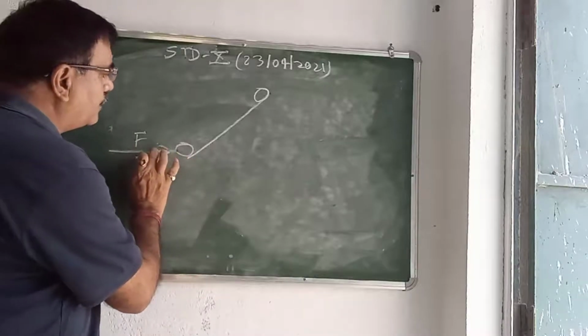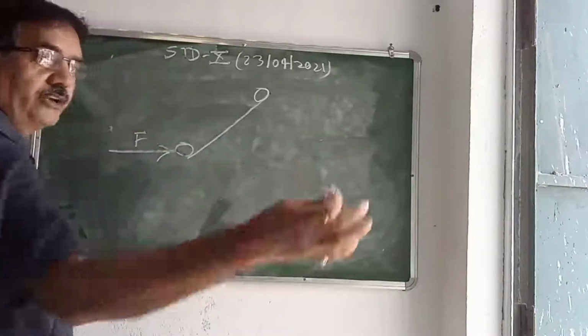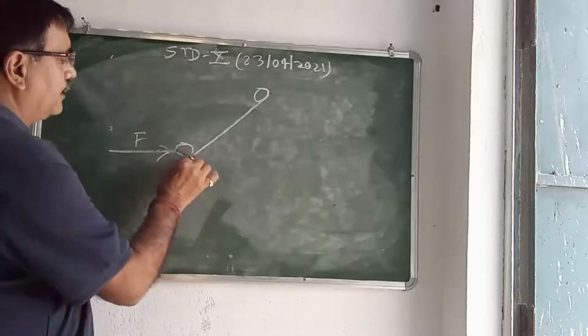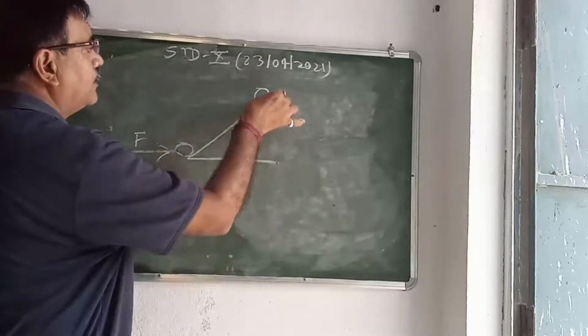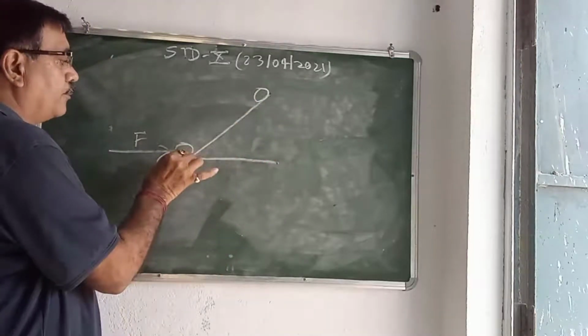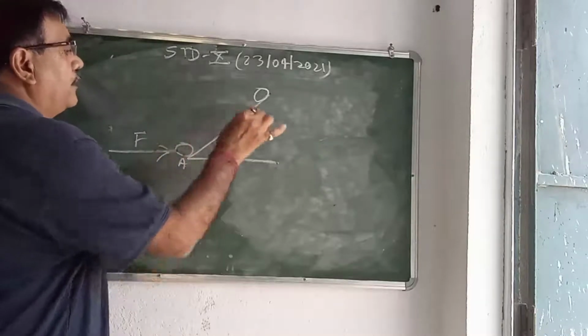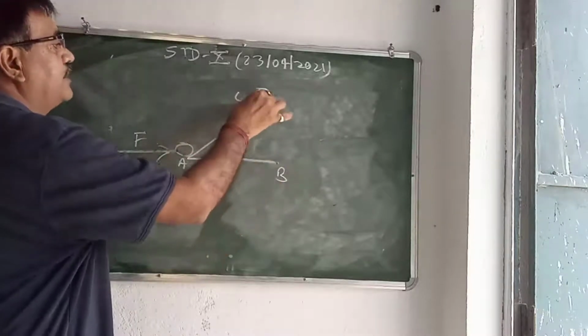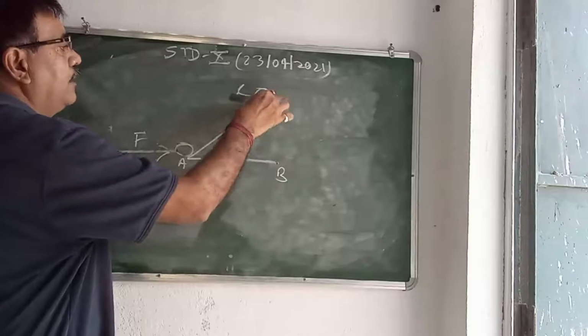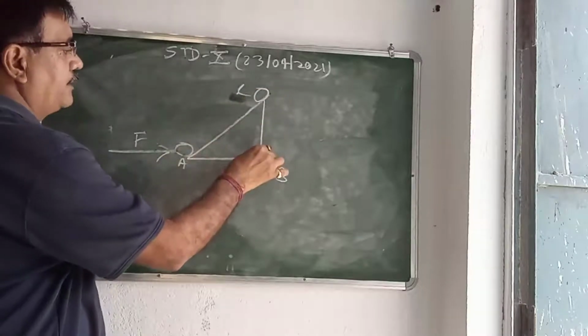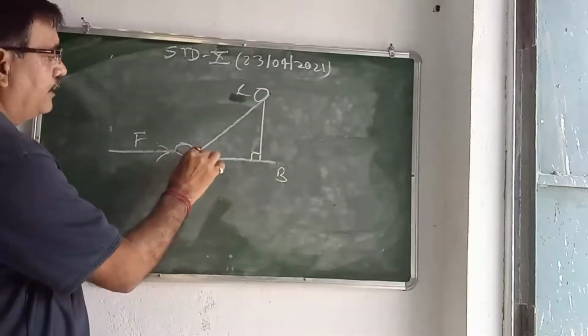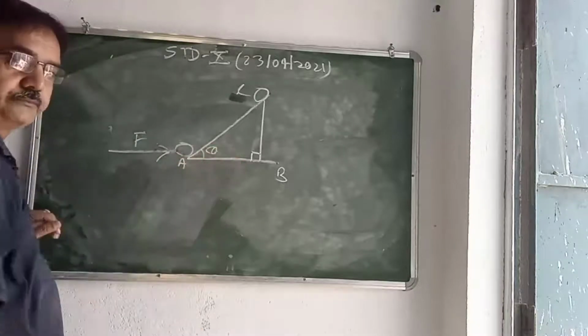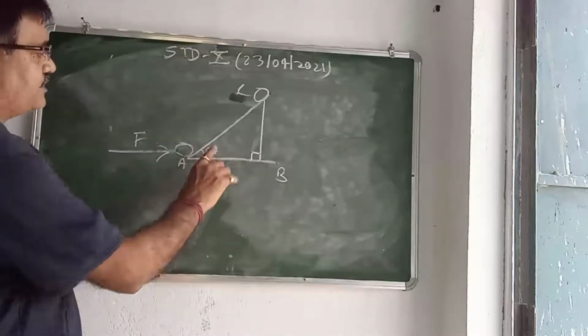So what is the work in this direction that you have to find? How will we find it? Draw a line from A, where the body starts, B, to C, this position C. From here draw a perpendicular. This angle take as theta. Do you follow? This angle is theta.